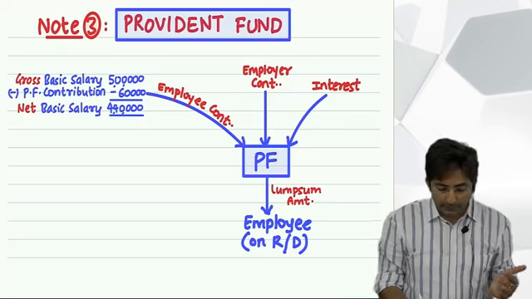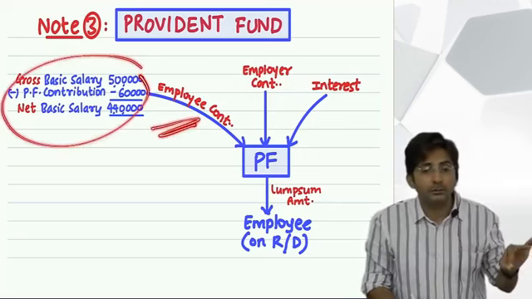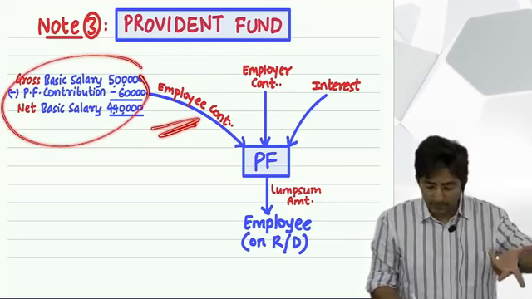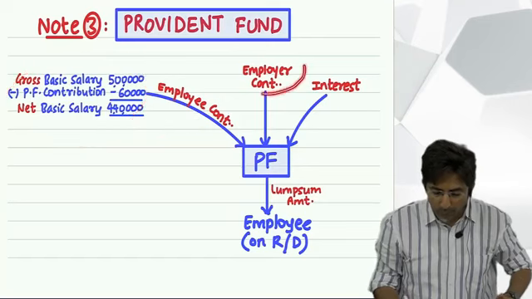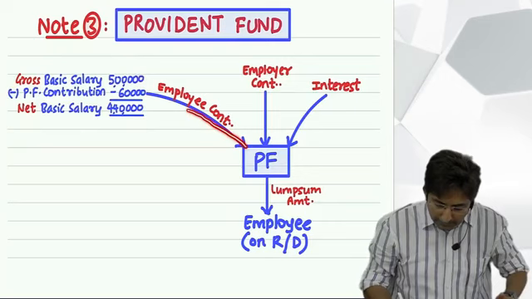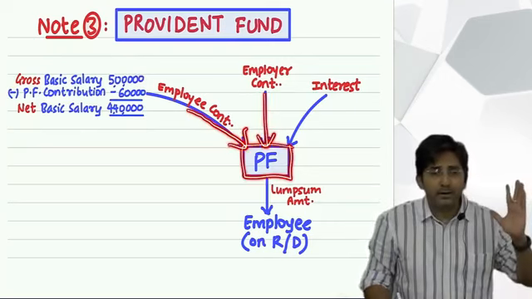What is deducted from your salary is the employee's contribution, and what the boss contributes from his pocket is the employer's contribution. Both amounts go to the same place, and this money is invested somewhere.